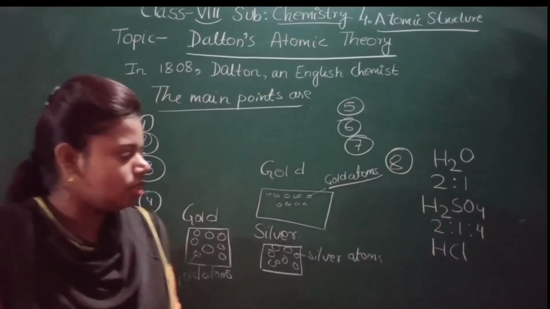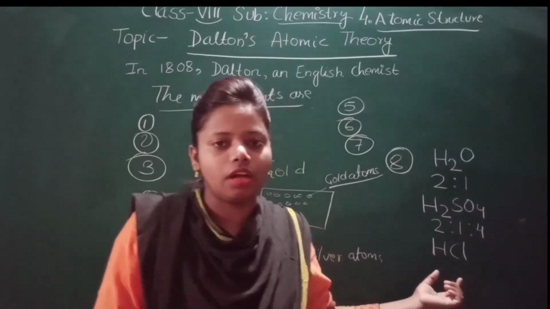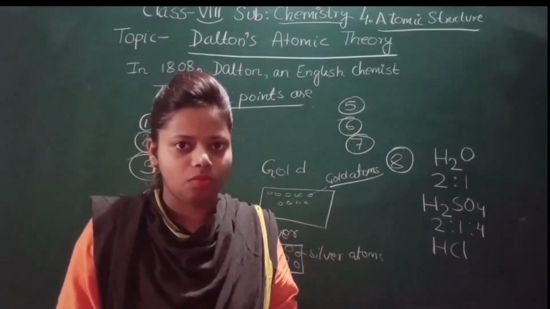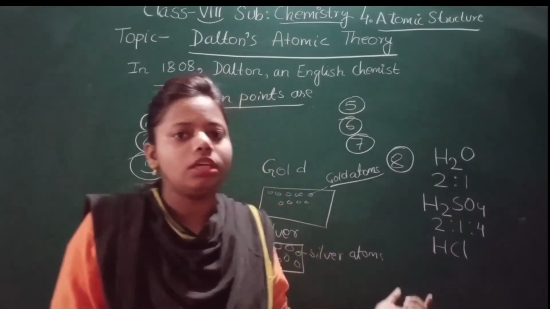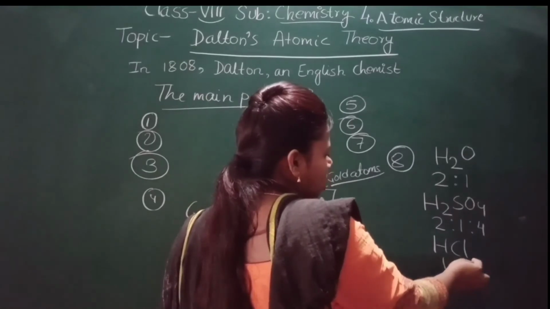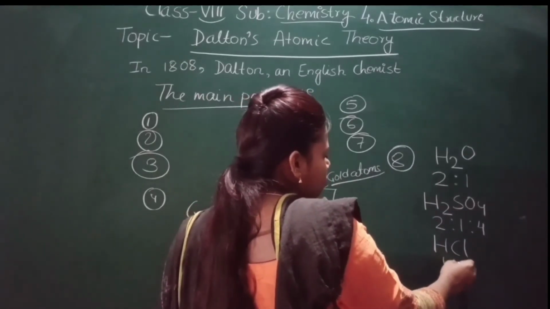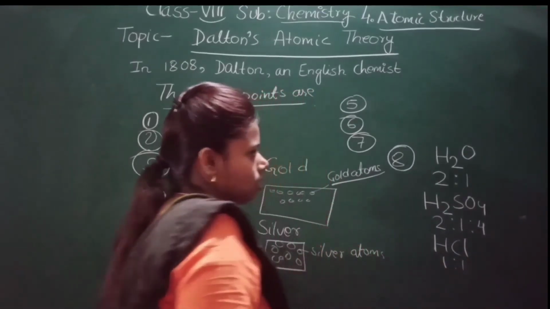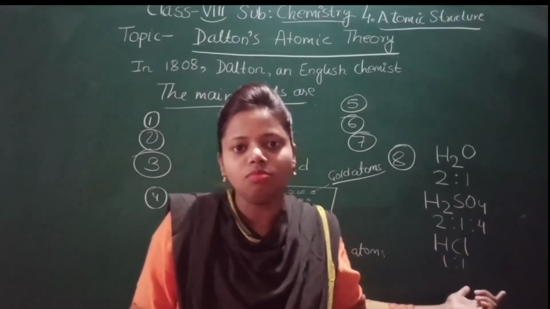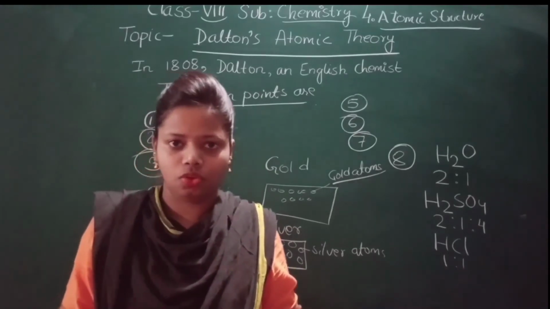This is the formula of a compound, and the name is hydrochloric acid. HCl. So what is the ratio of this? You can see that 1 hydrogen atom is there, that means 1. Here also 1 chlorine atom is there, that means 1. So what is the ratio? 1:1. So you can see that the atoms combine in a simple ratio.